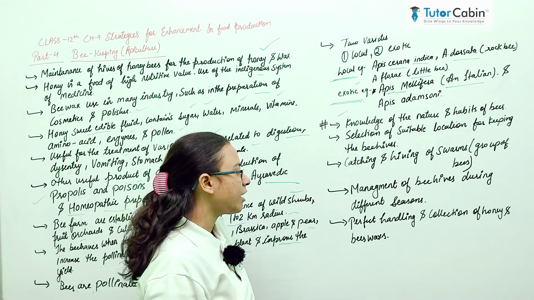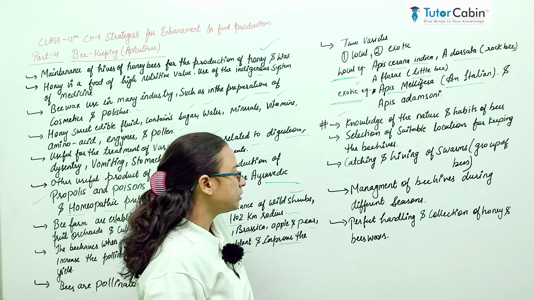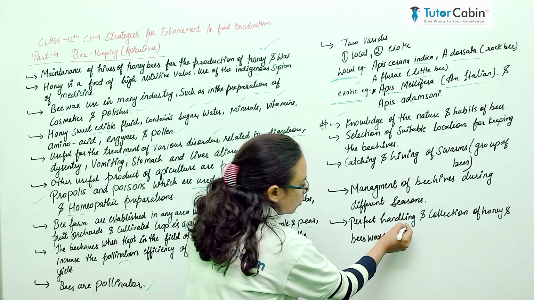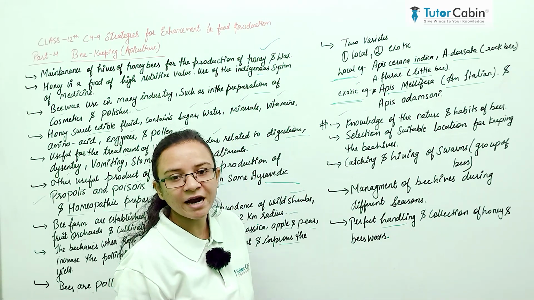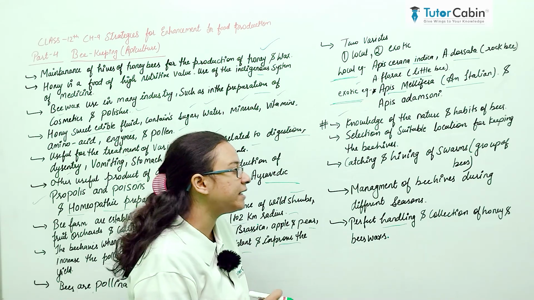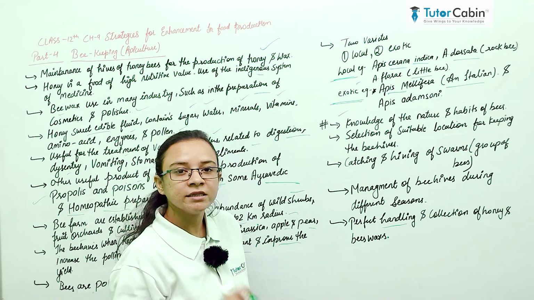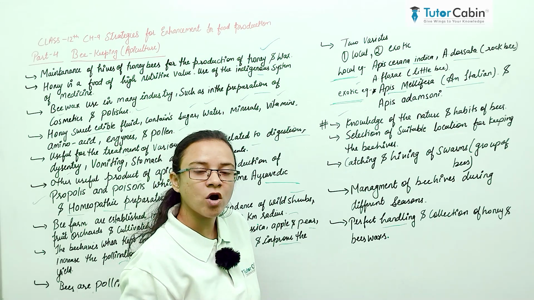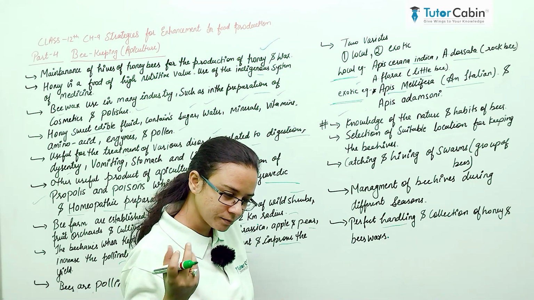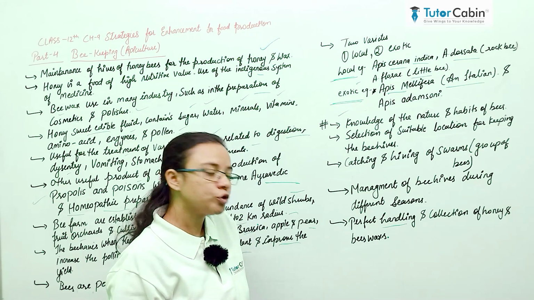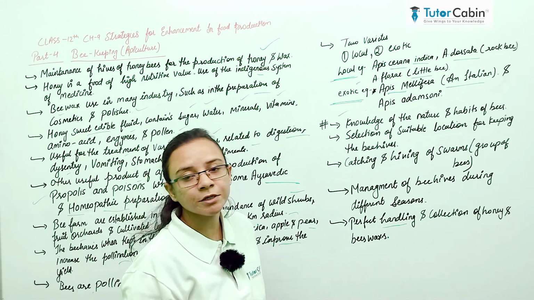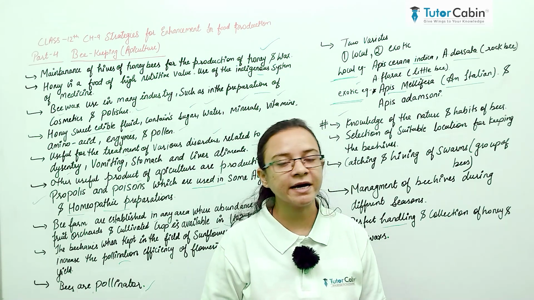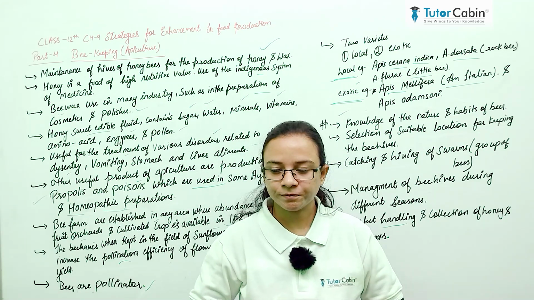You must also prefer perfect handling, because if we do not have a perfect strategy for handling and collection of beeswax, the bees can cause damage and injure the handlers. So perfect handling is most important, and perfect handling and collection give much more and best quality bee products.